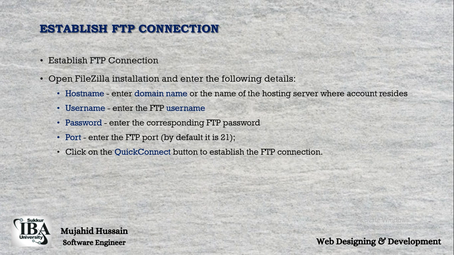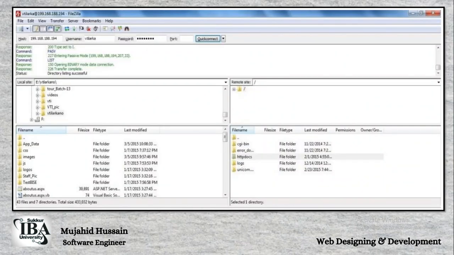Click on the quick connect button to establish the FTP connection. When you want to open a website in FileZilla, if you already have a host name or domain name, enter it, then give the username and password and the port number, and just click on quick connect, and your FTP connection will be connected. This is the FileZilla setup.